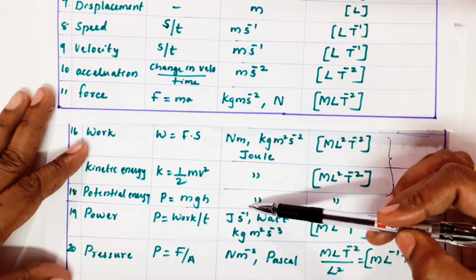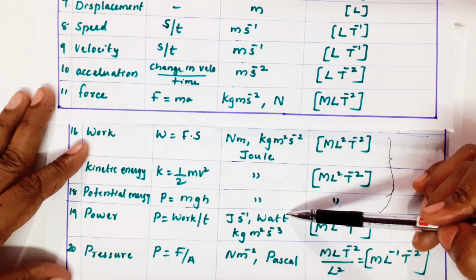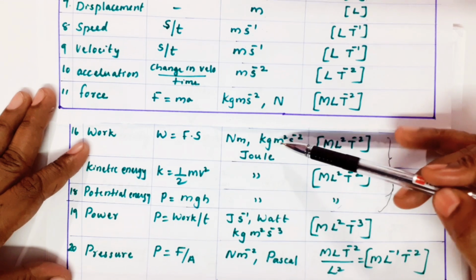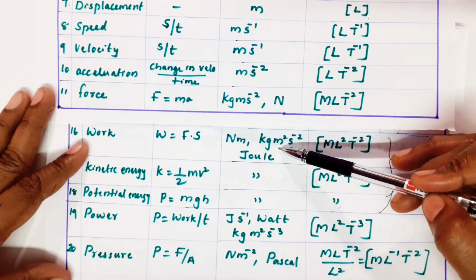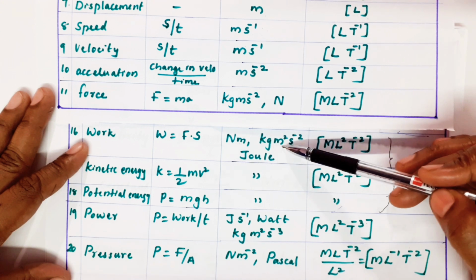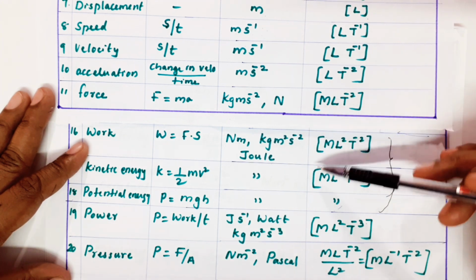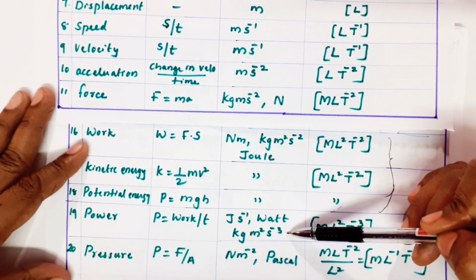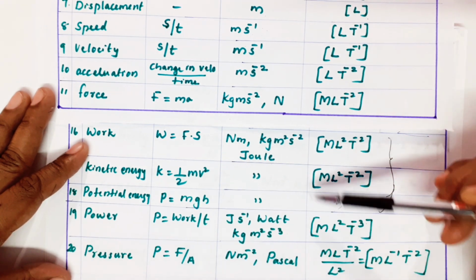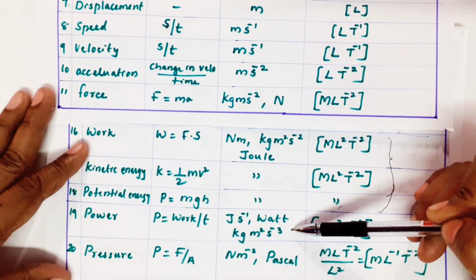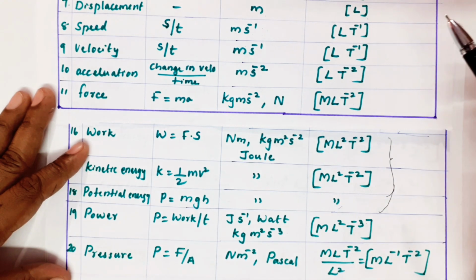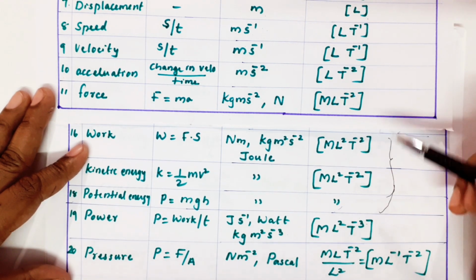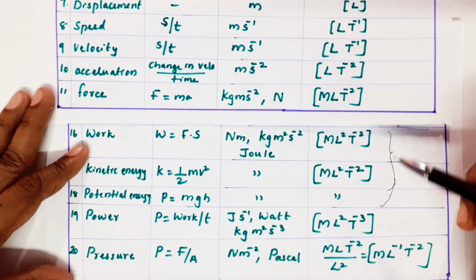So joule second inverse is also called watts. It can also be written as kg meter square second minus 2 by second, so it will be kg meter square second minus 3. The denominator 1 second goes to the numerator and becomes minus. Power dimension is ML square T minus 3.